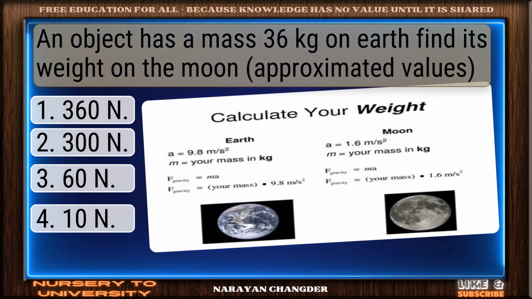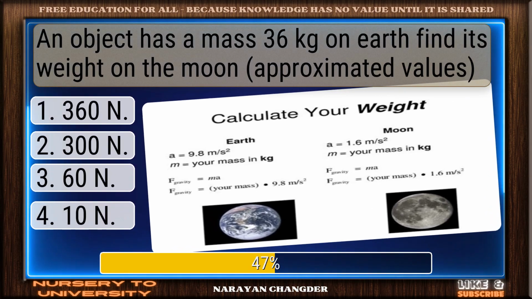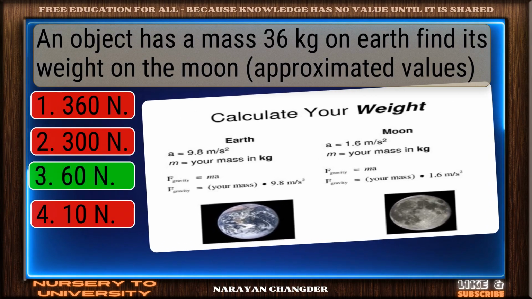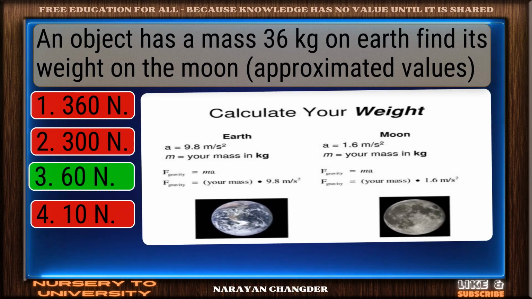Question number 50. An object has a mass of 36 kg on Earth, find its weight on the Moon. Exactly. 60 N makes sense and it is the right choice.